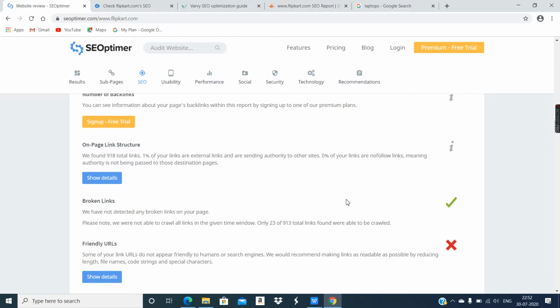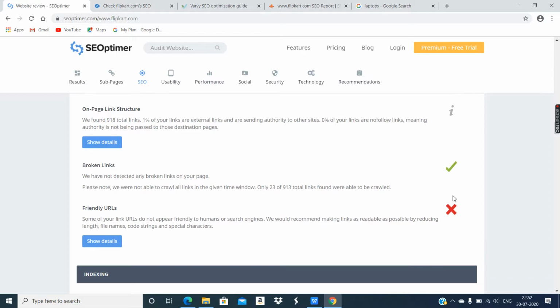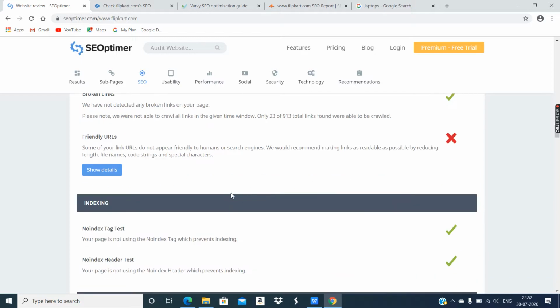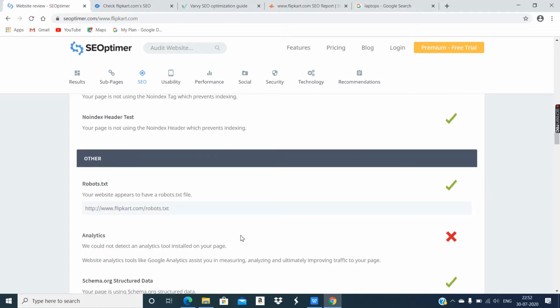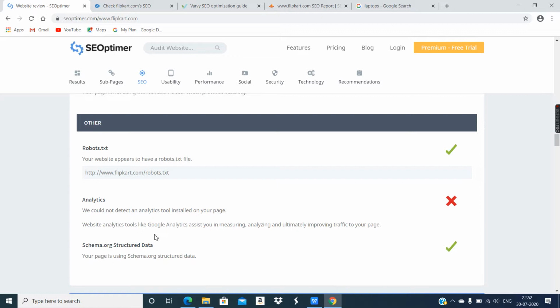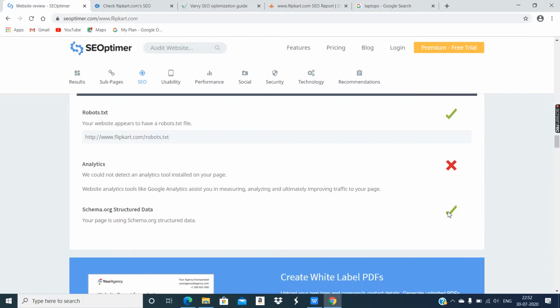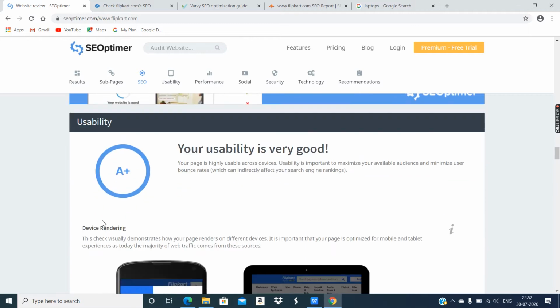So they have used links appropriately and friendly URLs are not done properly, so that needs improvement. Indexing is also done nicely. Analytics, so the site Flipkart does not have inbuilt analytics. That's why it is showing cross. That's not a problem. Websites may not have it.